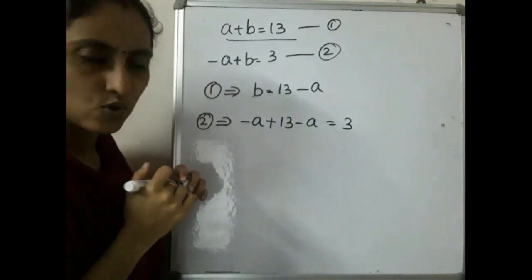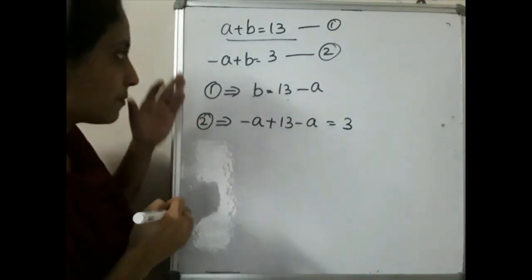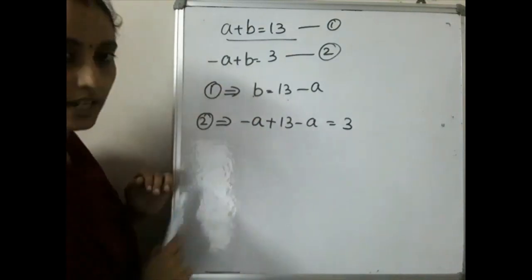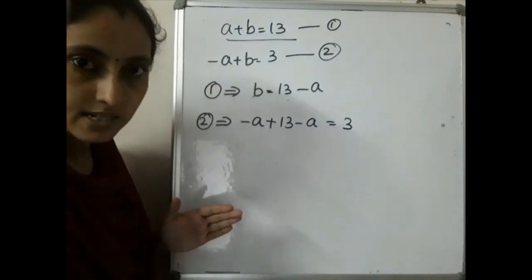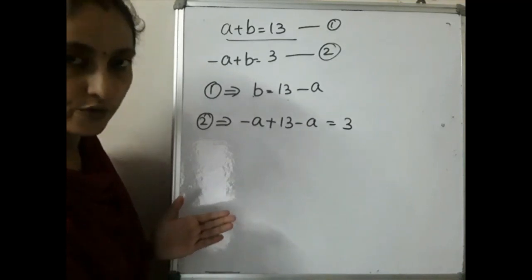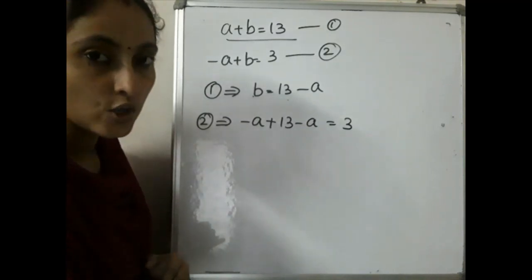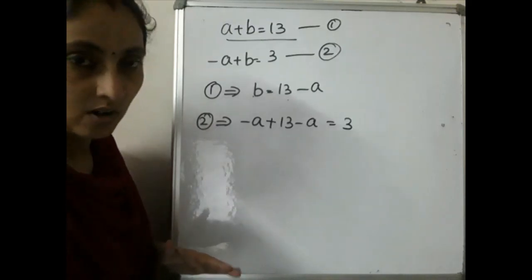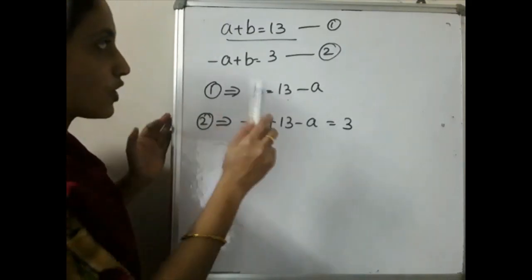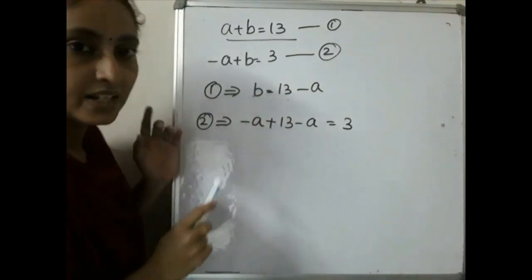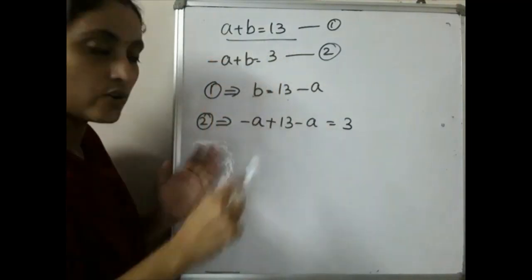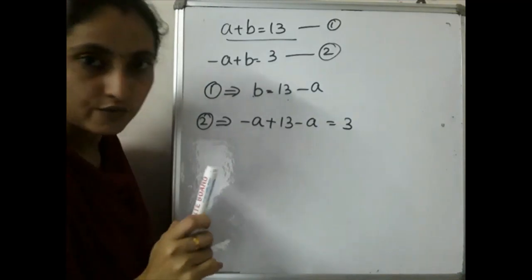Why are we substituting like that? Because here two variables are there, a and b. Is it? Here also two variables are there. If two variables are there, you have to find the value for them. You have to solve these two equations. The solving will be studied in your 10th standard only. That's why I am saying like this. What you have to do is change the two equations to one variable. Here two variables, that you have to convert into one variable.